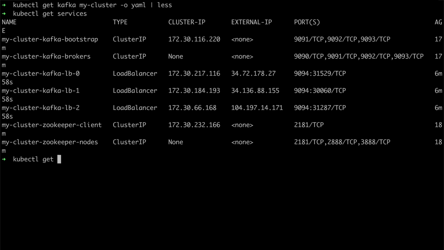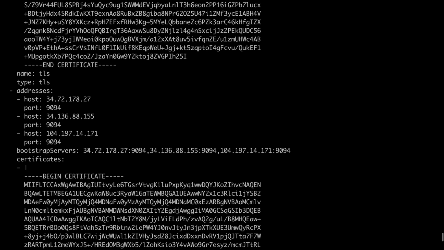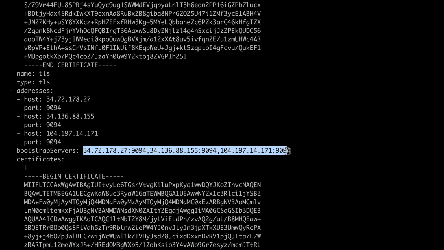And when I get the cluster, then instead of using the bootstrap server address in the status, you can see that it just combined all three load balancers for the individual brokers into the bootstrap servers address. So you can just use this in your client and configure it to connect to this Kafka cluster this way.